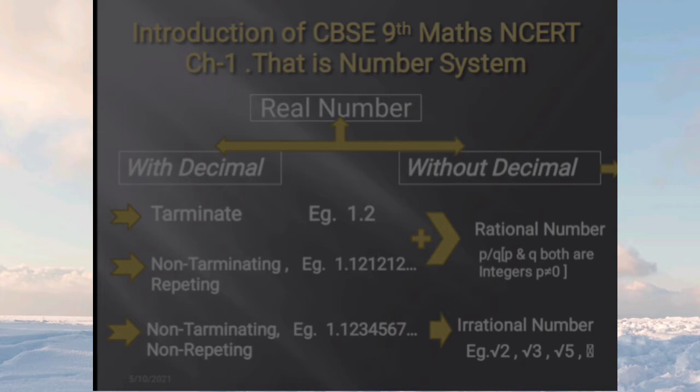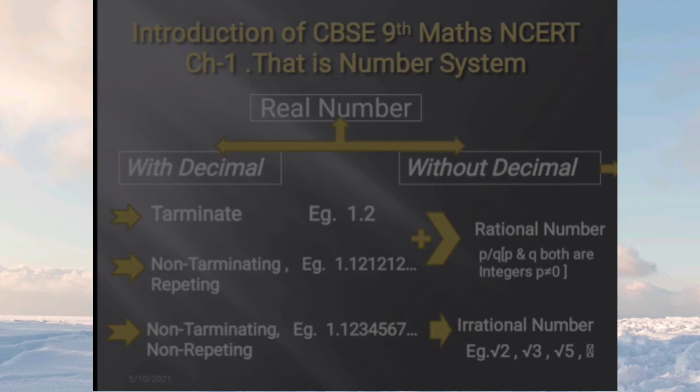These two upper parts are also known as rational numbers, because you can express these numbers in the form of p by q, where p and q are both integers and q is not equal to 0. Now the third part is non-terminating non-repeating numbers. In this case, after the decimal there will be infinite digits, and they are not in a sequence. This third part is known as irrational numbers, because you cannot express this number in the form of p by q.